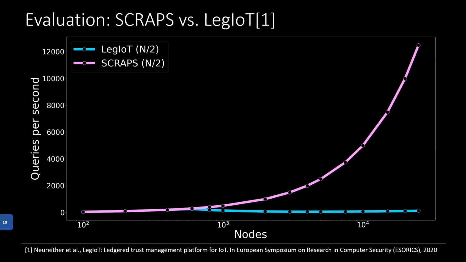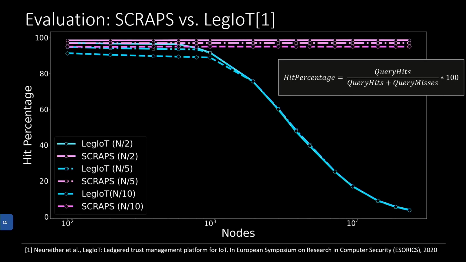The second evaluation we want to look at deals with the actual benefit of using such a scheme. Here we look at the hit percentage as our main performance measure. It gives us the number of queries for attestation evidences that could be answered by using one of the systems without having to run attestation once again. One could potentially compare it to a cache hit ratio in a cache-based system. Here we once again see that for up to 1,000 devices, both schemes work very well, with SCRAPS being slightly superior. But afterwards, Legiot drops significantly while SCRAPS retains its high capabilities.